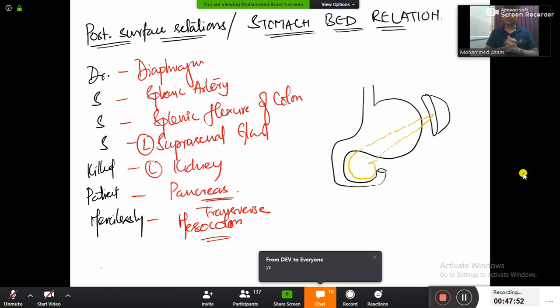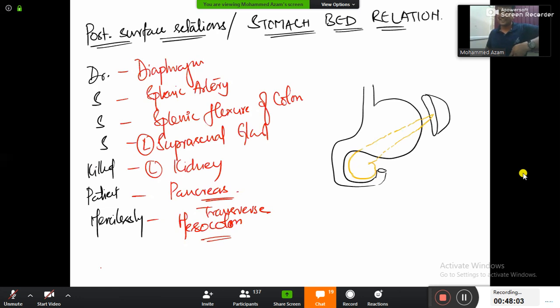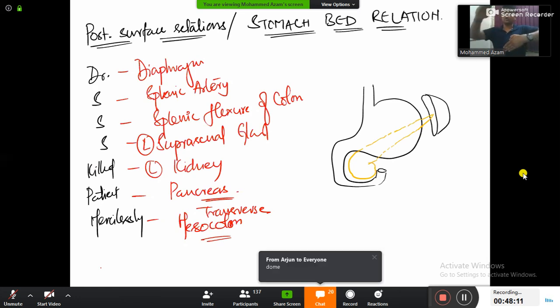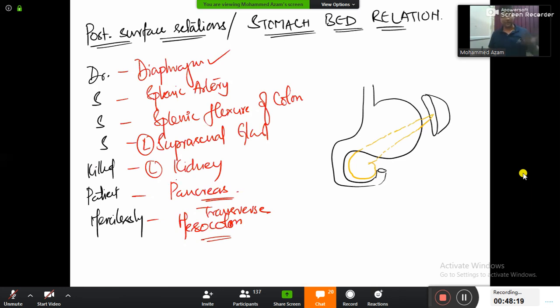Yes, listen here. And now, first of all, how come diaphragm is present behind the stomach here right now, guys? First of all, you'll be having a stomach. And just tell me what is the shape of diaphragm? Diaphragm का shape क्या होता है? Dome shape. Now if the diaphragm is like dome shape, so you'll be having a stomach here and dome shaped diaphragm is going behind the stomach. Okay. Yes, diaphragm is present behind the stomach. Posterior. Because it is dome shaped.